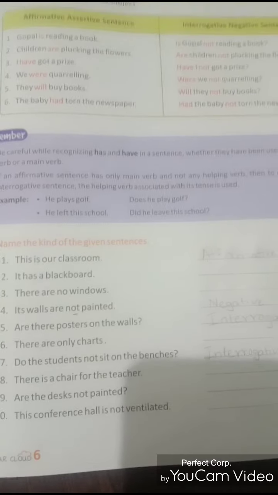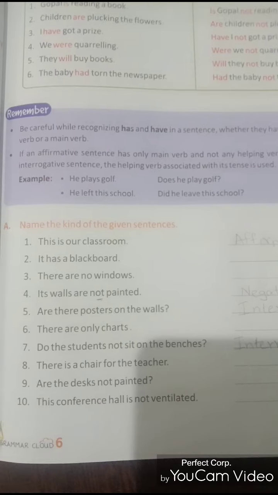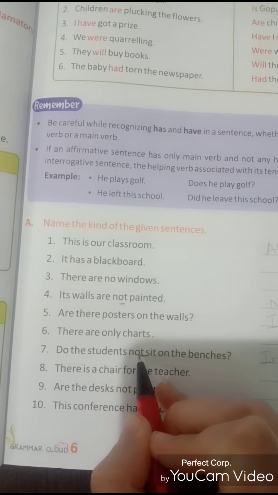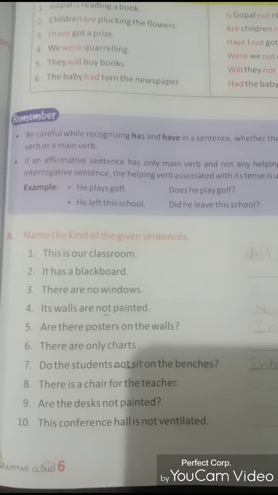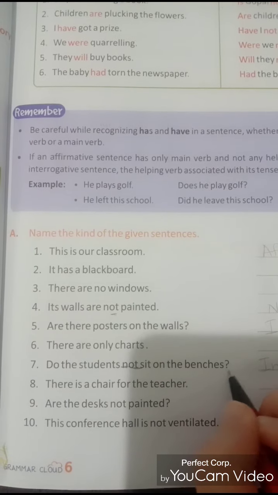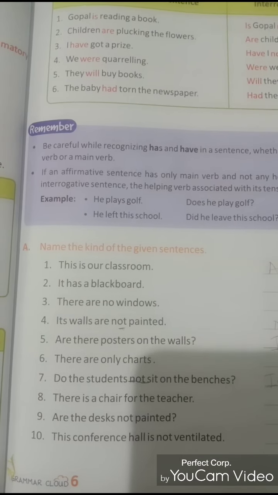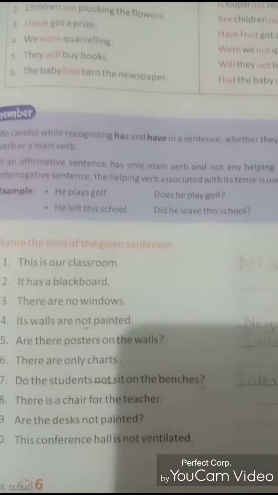See again, one more, the seventh one. Do the students not sit on the benches? Okay, again there is a "not" over here, and there is a question mark also. So what will it be? Will it be a negative sentence or an interrogative sentence? Yes, it will be an interrogative negative sentence. Why? Because there is a "not" over here and there is a question mark also.